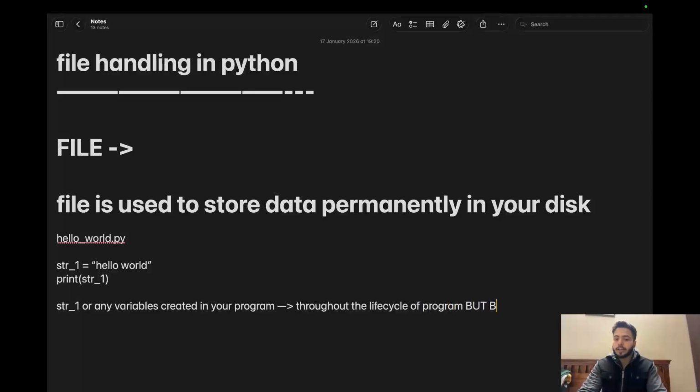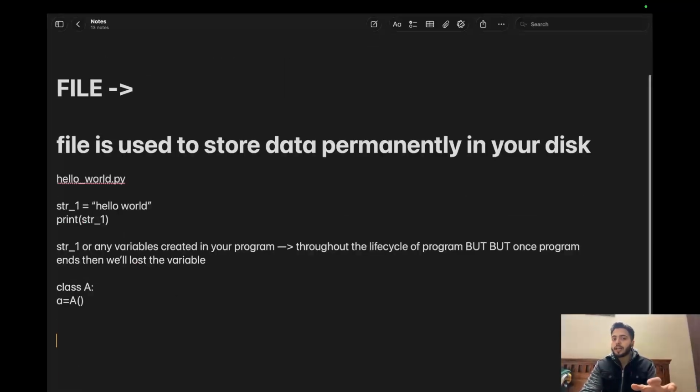But once program ends, we will lose the variable, correct? Because all these variables, say suppose I create a class A and then I create object of this class A in my program, then this object and variables and everything will be created in the RAM, random access memory, so that I can retrieve it faster in my program.